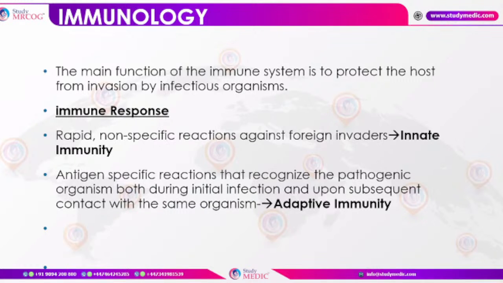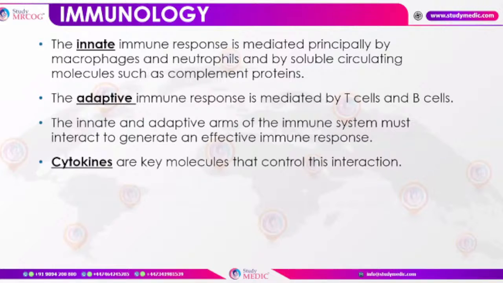And this adaptive immune response can recognize the pathogenic organisms, whether it is an initial infection, or a recurrent infection, or a subsequent contact with the same organism, like the organism it has attacked earlier. Adaptive immunity is capable of identifying that organism on the subsequent contact, which is why it is known as adaptive.